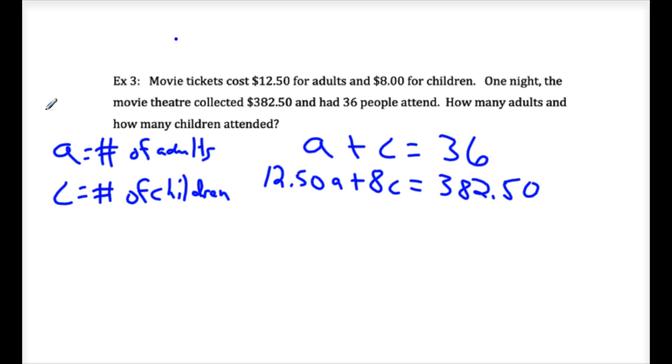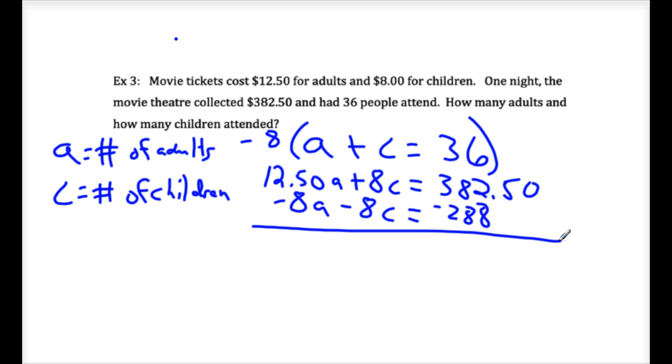Because we got 8C here, recognize that if you multiply your top equation by -8, the C's will eliminate. -8A minus 8C equals... somebody type in 36 times -8. Negative 288. Nice.